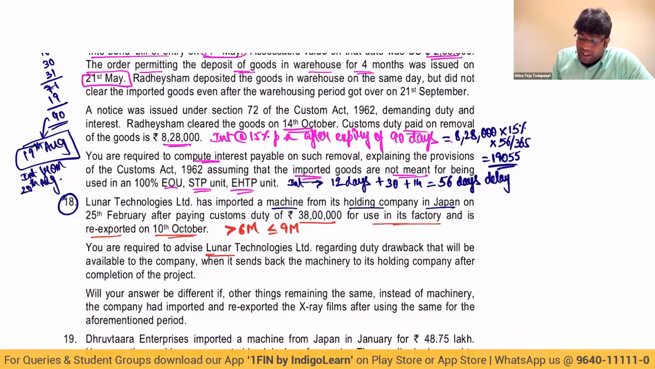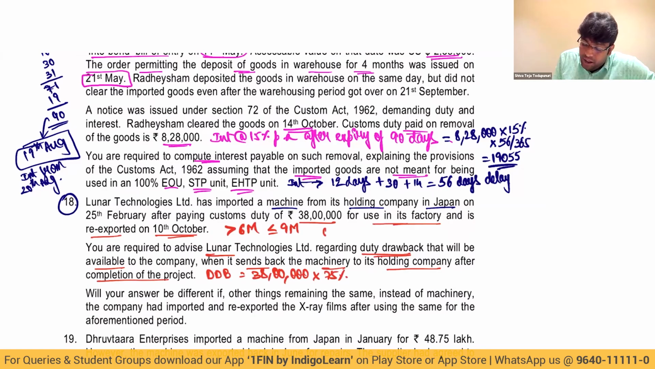You are required to advise Lunar Technologies regarding duty drawback that is available to the company when it sends back the same machine to the holding company after completion of project. So, my dear friends, if it is not more than 3 months, it is straight away 95%. More than 3 months, not more than 6 months, it is 85%. More than 6 months, not more than 9 months, it is 75%. Duty drawback will be 38 lakhs into 75%. In fact, this concept is given by section 74. 28 lakhs 50,000 becomes my amount of duty drawback.